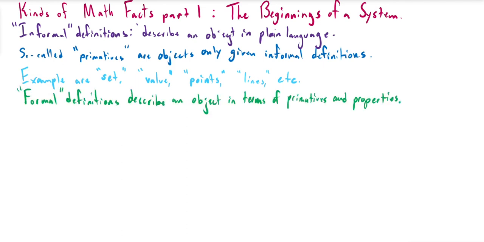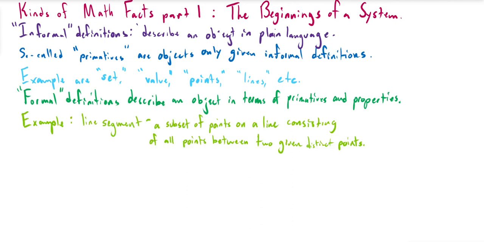Formal definitions are of a second order. They describe an object in terms of primitives and in terms of technical properties. For example, a line segment can be defined as a subset of points on a line consisting of all points between two given distinct points on that line.